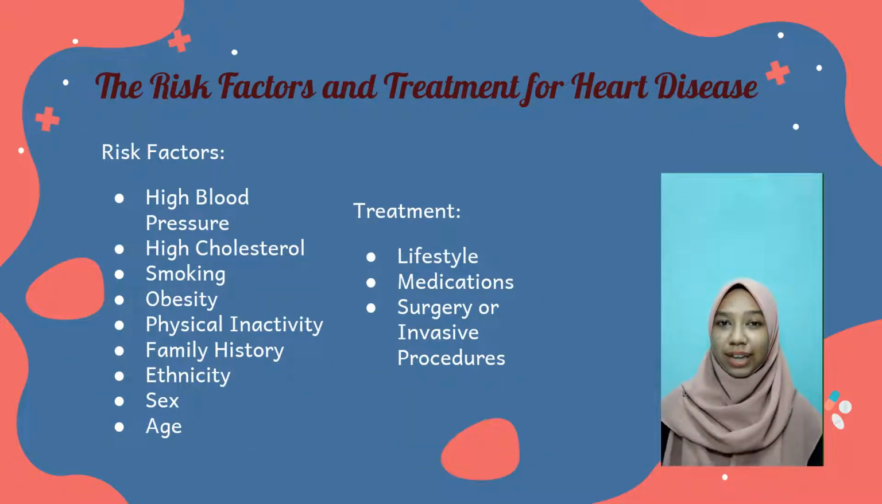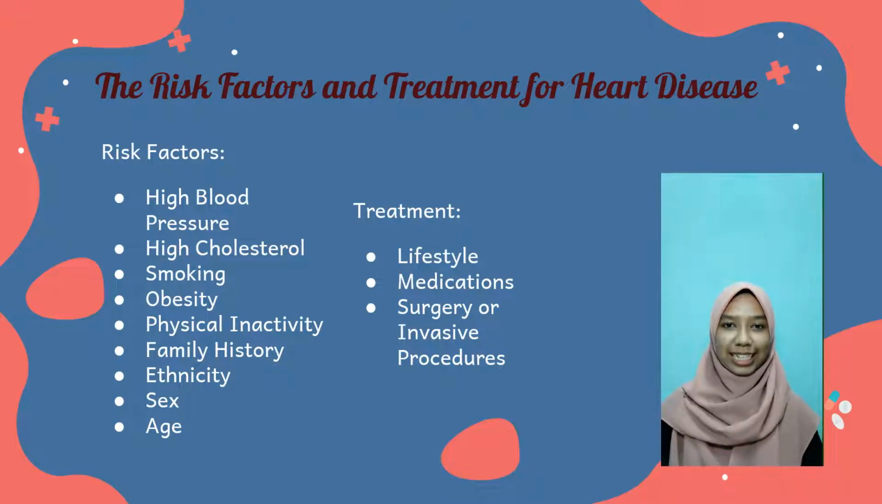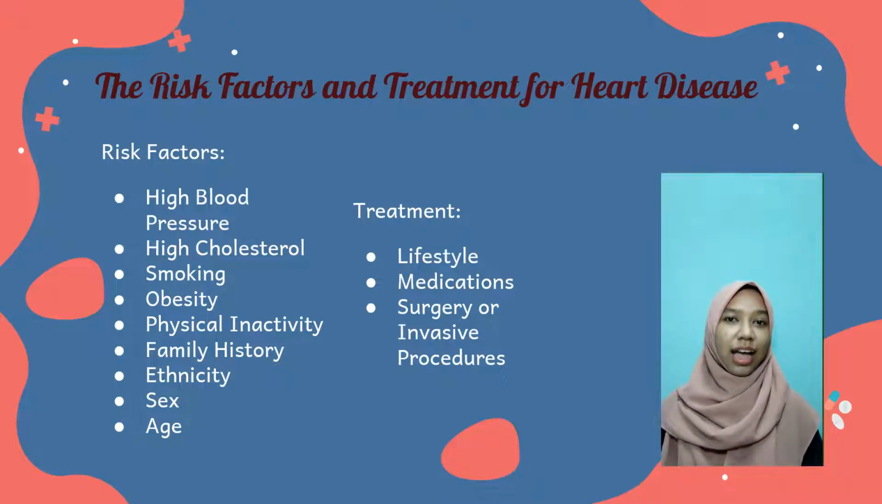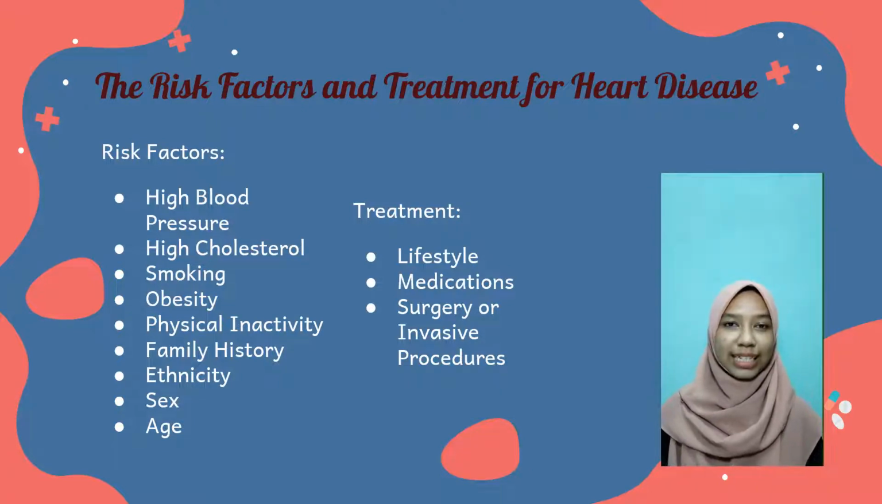Next are the risk factors and the treatment for heart disease. High blood pressure, high cholesterol, smoking, obesity, and physical inactivity are the controllable risk factors, while family history, ethnicity, sex, and age are the uncontrollable risk factors.